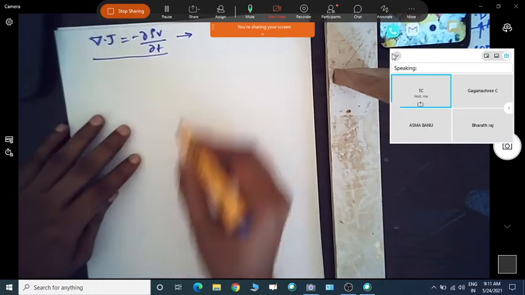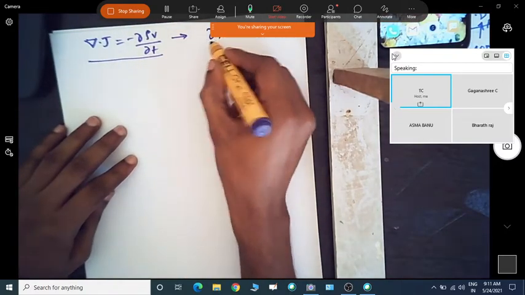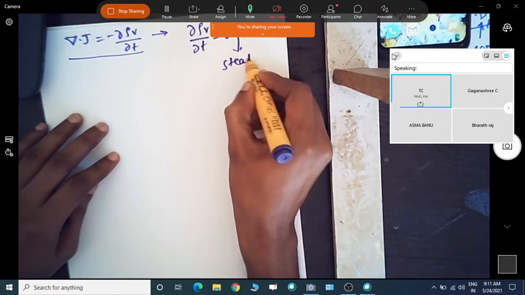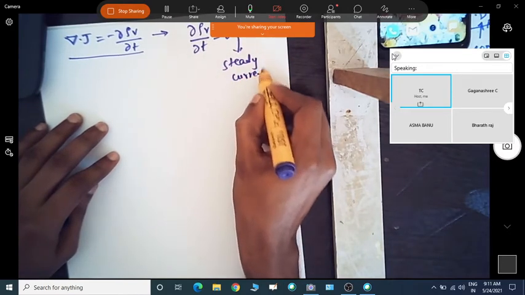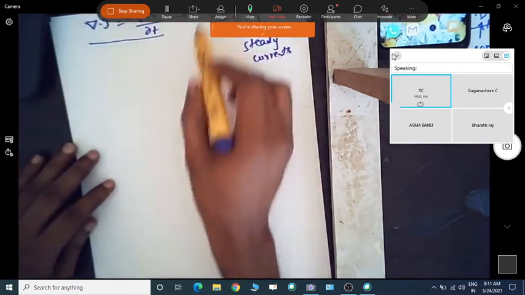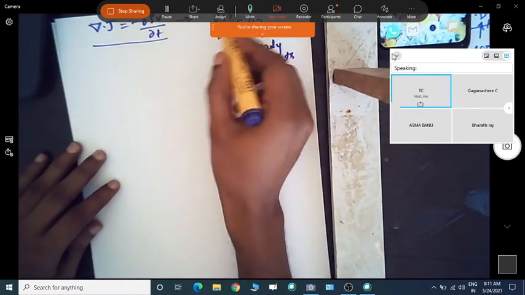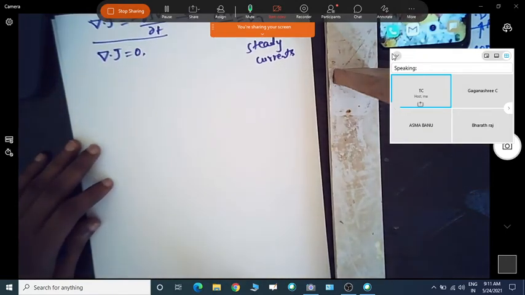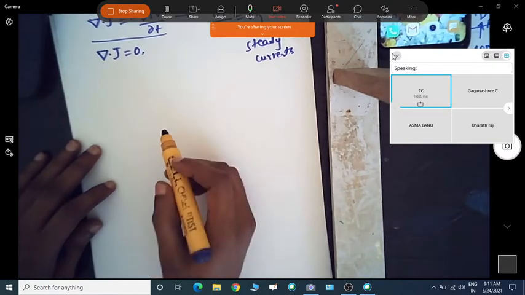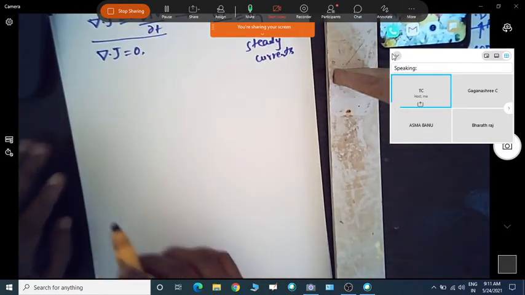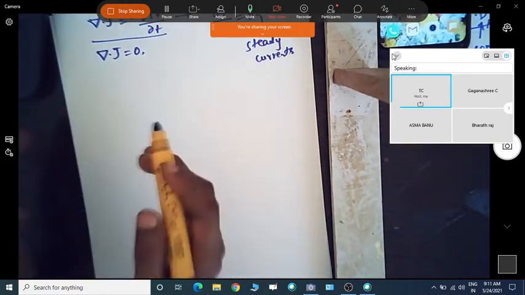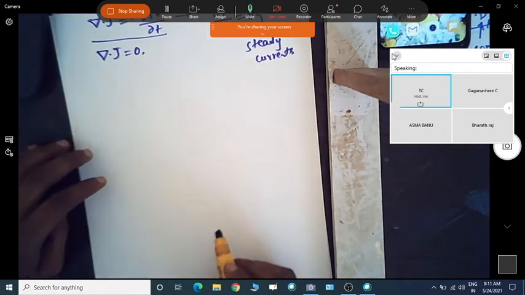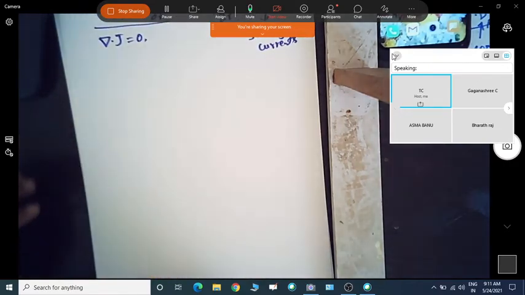That's why for steady currents, del rho v by del t will be equal to 0. For steady currents, this will be equal to 0. So when this becomes equal to 0, your del dot J will be equal to 0. This shows that whatever charge is leaving from that closed surface or volume is equal to the total charge entering it. So that is what we have seen here also.